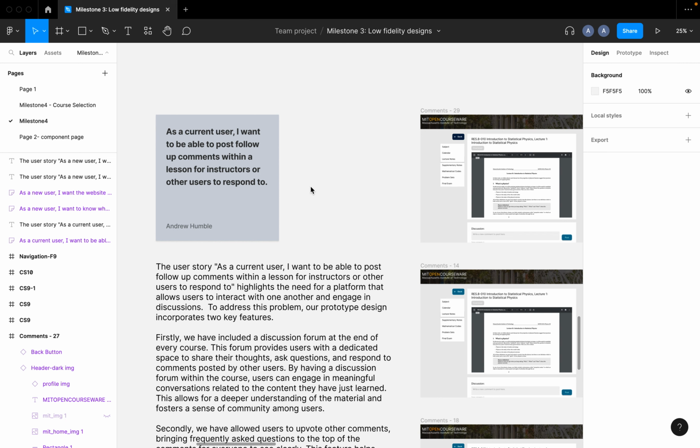This is a basic tenet of an interactive learning program, where students going through these courses on MIT OpenCourseWare can create a community between each other as well as their instructors by being able to ask questions or post comments on anything pertaining to the course. And so I'm going to jump into a prototype here to see what this might actually look like visibly.